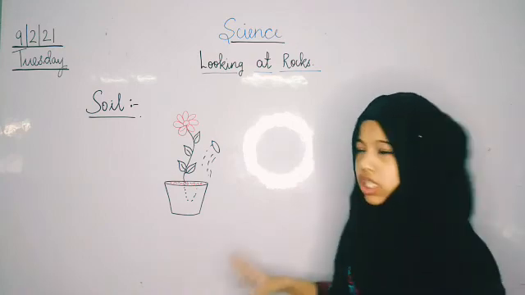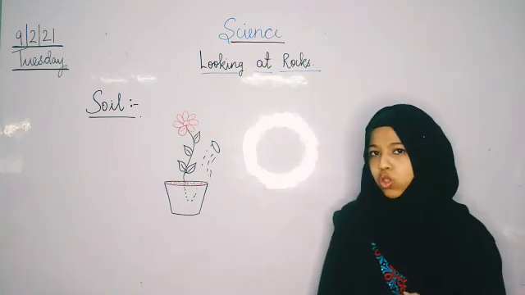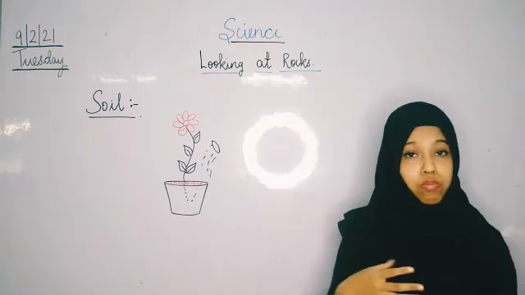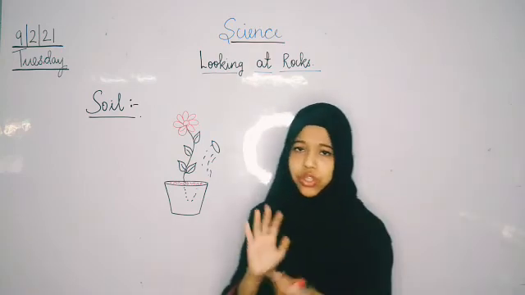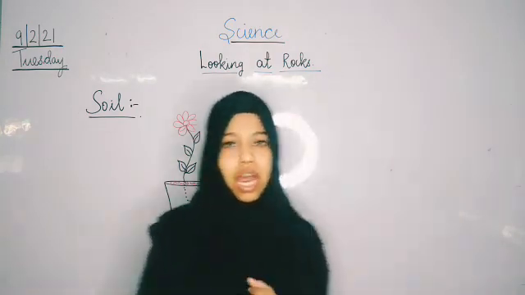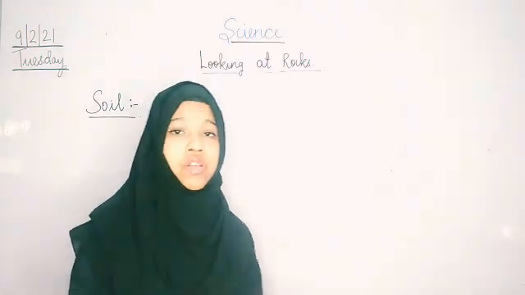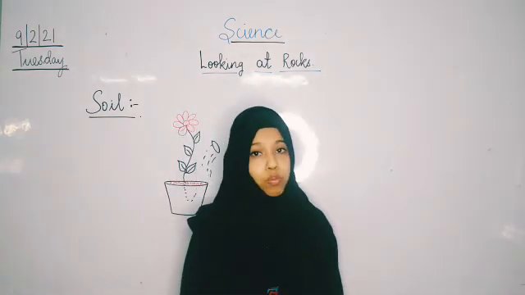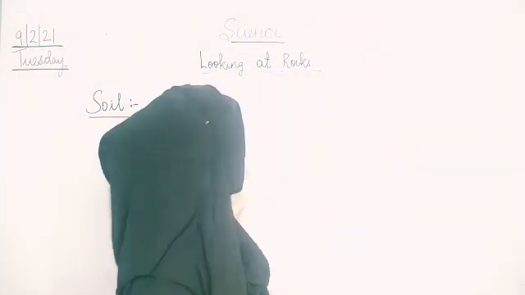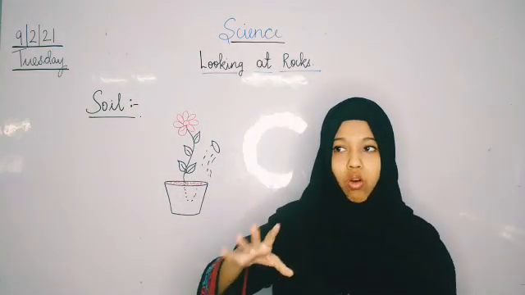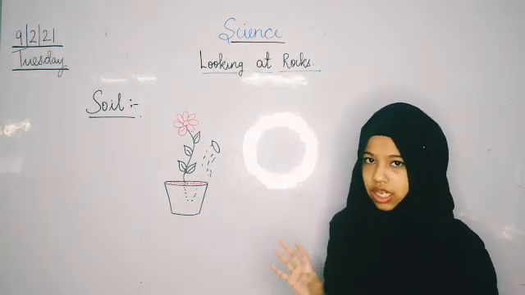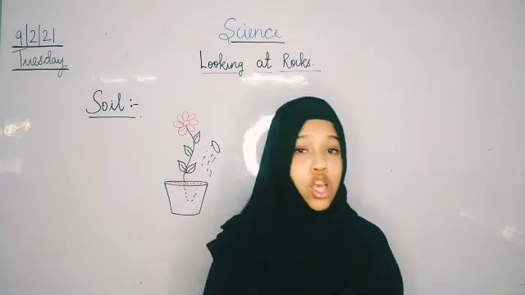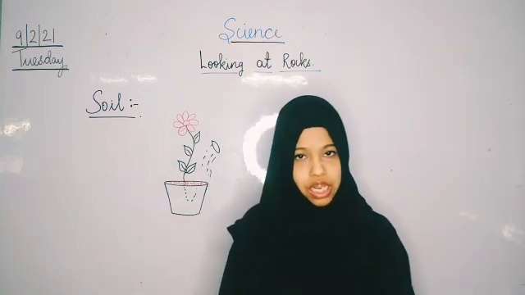So, this is what we are going to see about soil. We are not going to see the different types of soil. Soil is nothing but mud which helps the plant to grow. This is all you need to remember and understand. We are not going to see the different types of soil because it is a bit difficult part. So I hope you all have understood this lesson. Only this much we are going to learn in this lesson. Looking at rocks and soil was our last topic. So, hope you all have understood the lesson.